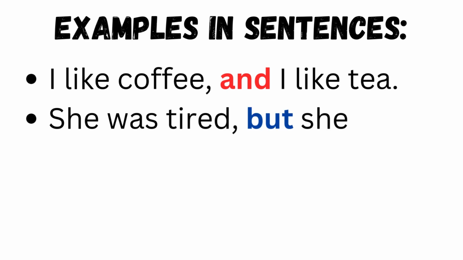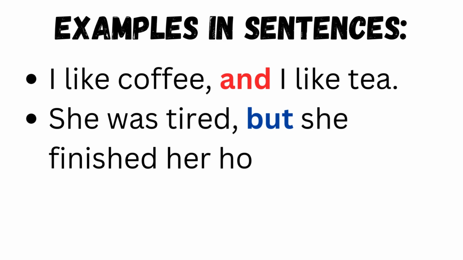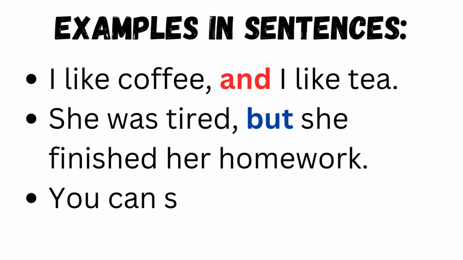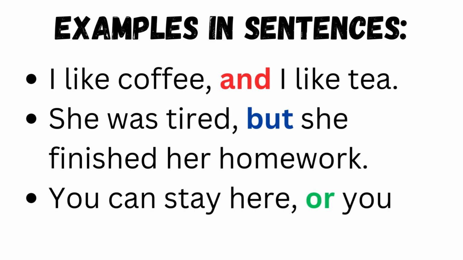Examples of coordinating conjunctions in sentences. I like coffee and I like tea. She was tired, but she finished her homework. You can stay here or you can leave.